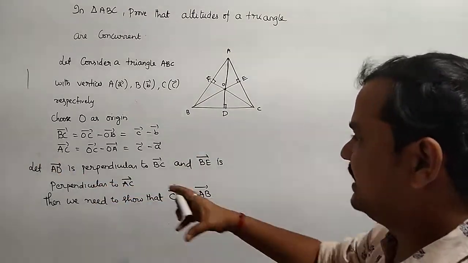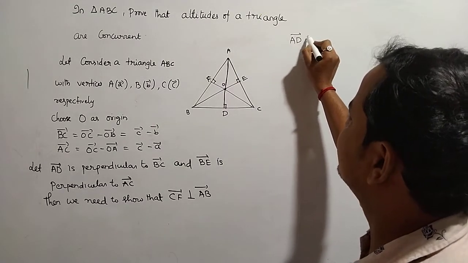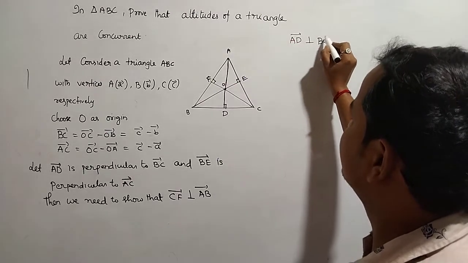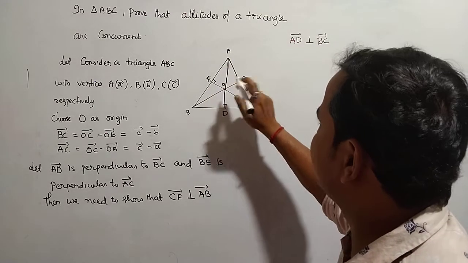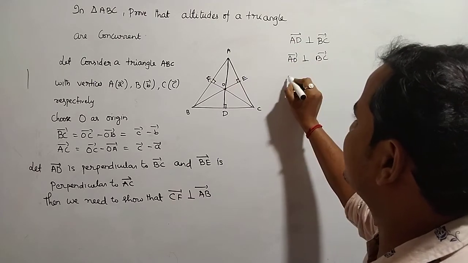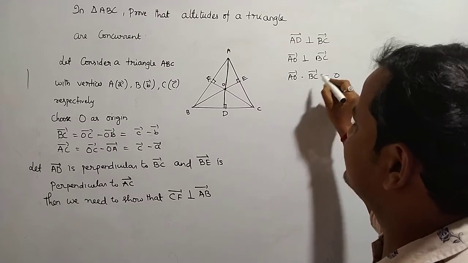So first, according to the first concept, AD bar is perpendicular to BC bar. Since AD bar is perpendicular, AO bar is also perpendicular to BC bar. That is, AO bar dot BC bar is equal to 0.